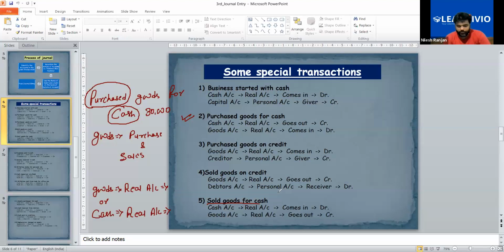Now if you write goods at the time of both purchase and sale, it will be very problematic for the business to find out the total purchase during the year and the total sale during the year. So instead of writing goods, we write either purchase or sales.